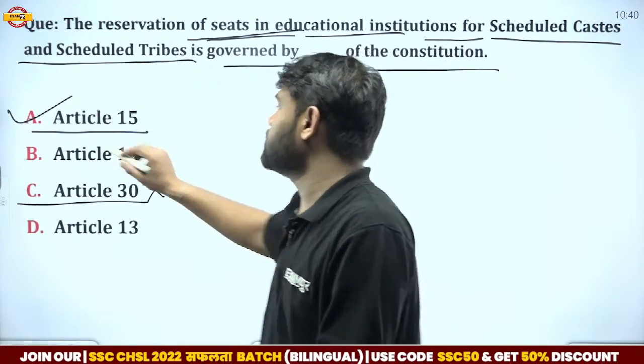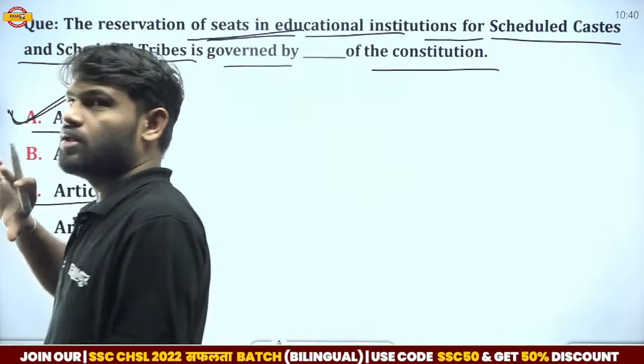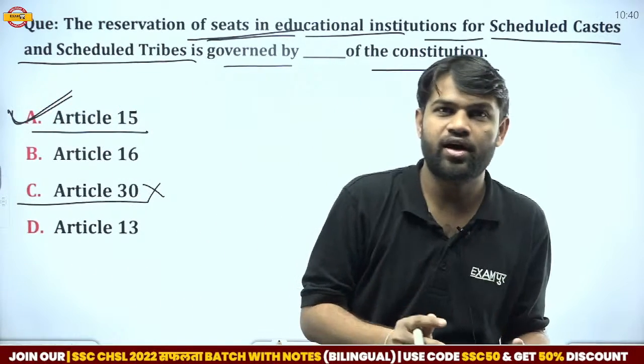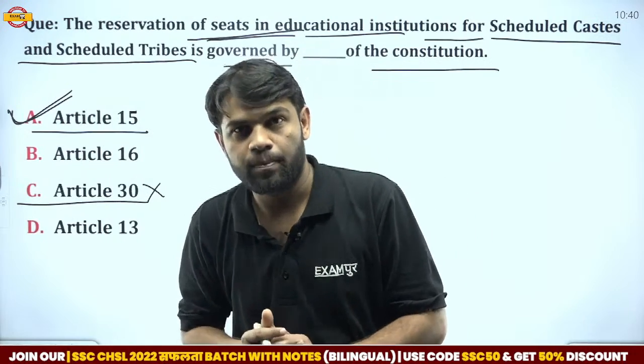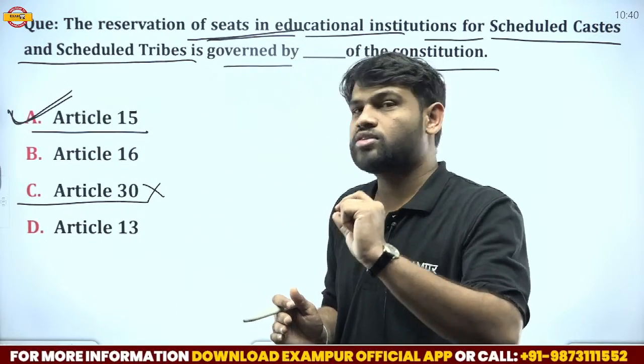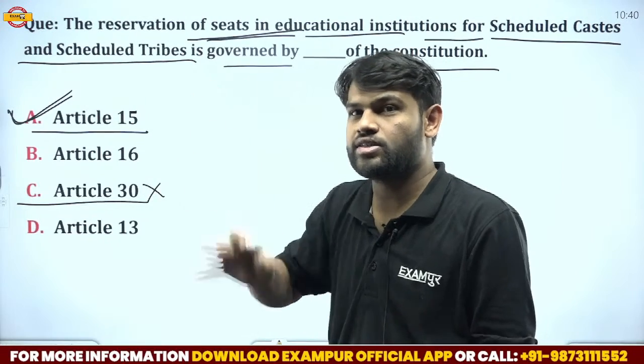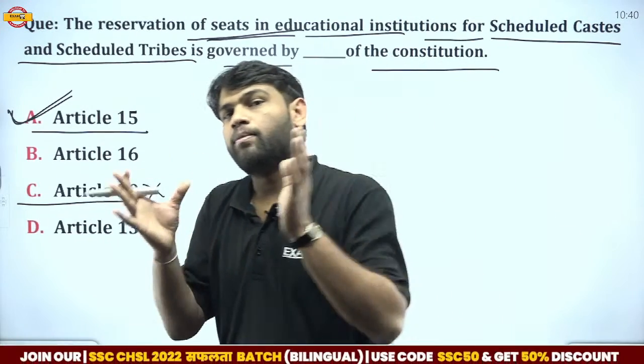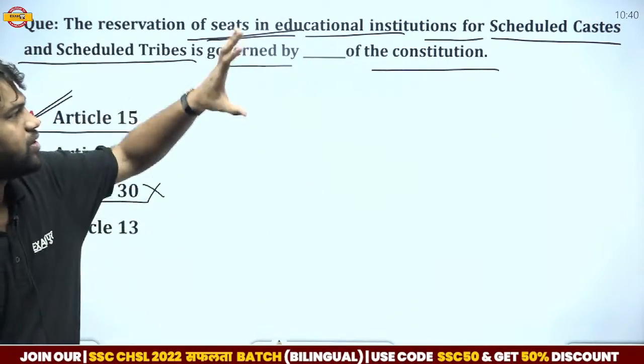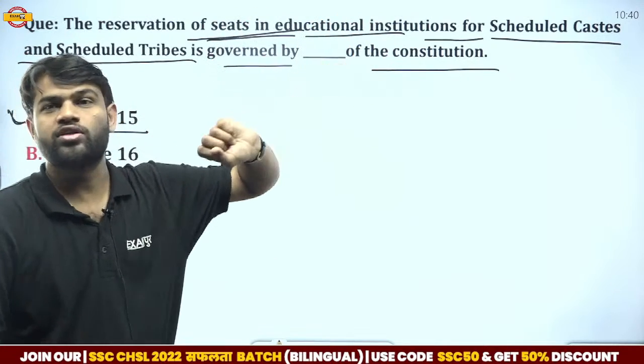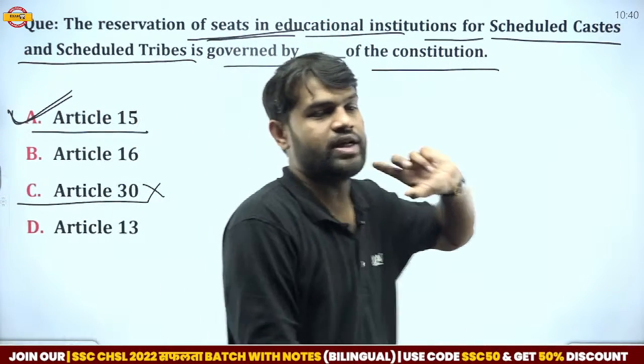A special provision was also made in Article 15 that some groups like SC and ST can get reservation in the area of educational institutions.